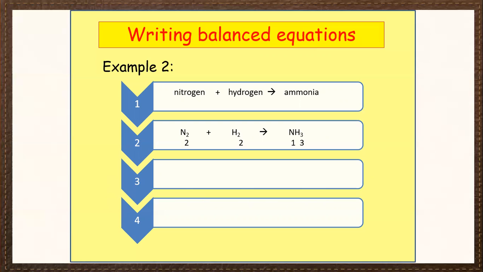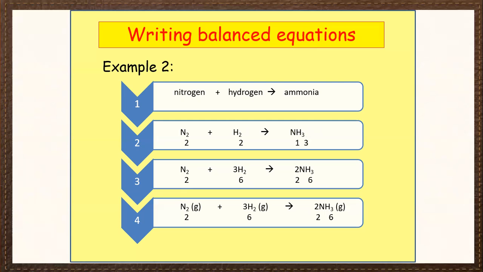In this case, before hydrogen, if you put 3 as the suitable number, then it will get balanced on the reactant side, and on the product side before NH3, 2 is the suitable coefficient. Then all the atoms got balanced with the necessary suitable coefficients.